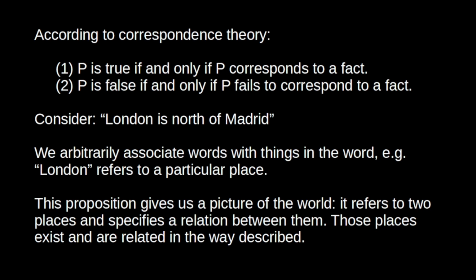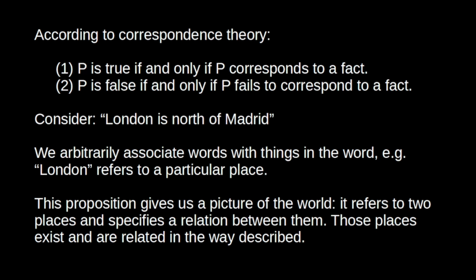First of all, we have this sentence here, London is north of Madrid, and we just arbitrarily associate words with things in the world by convention. So the name London refers to a particular city. It picks out a particular city just by a convention of the language. We just stipulate that London refers to this place. And then similarly for other words. Okay, now we have concepts referring to things in the world. We can construct propositions that describe these things.